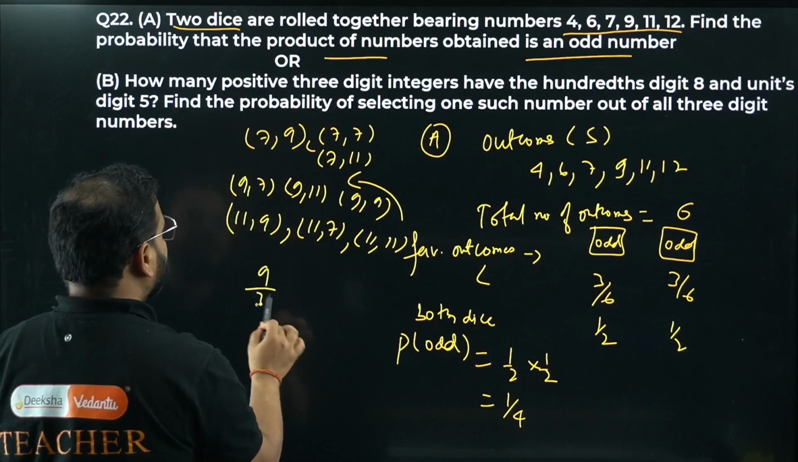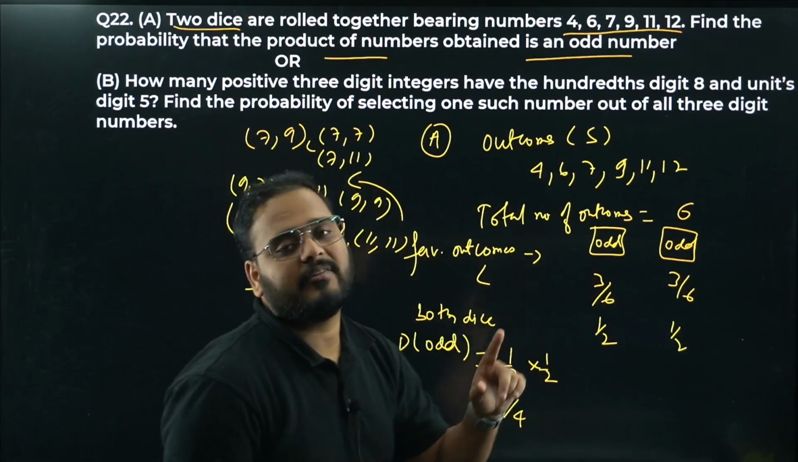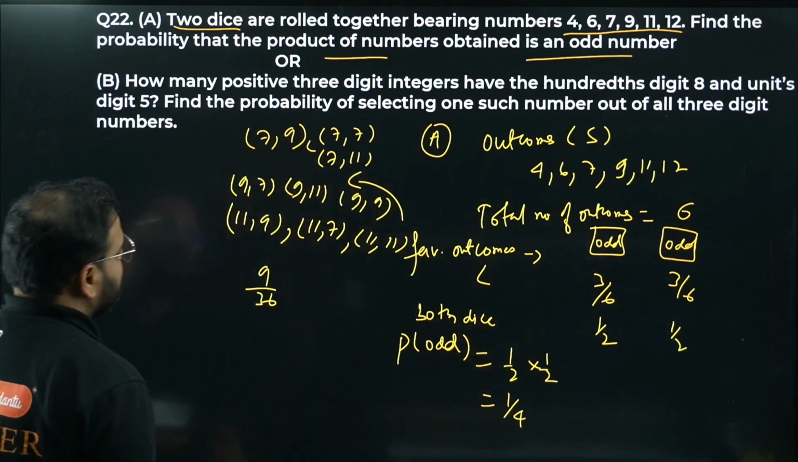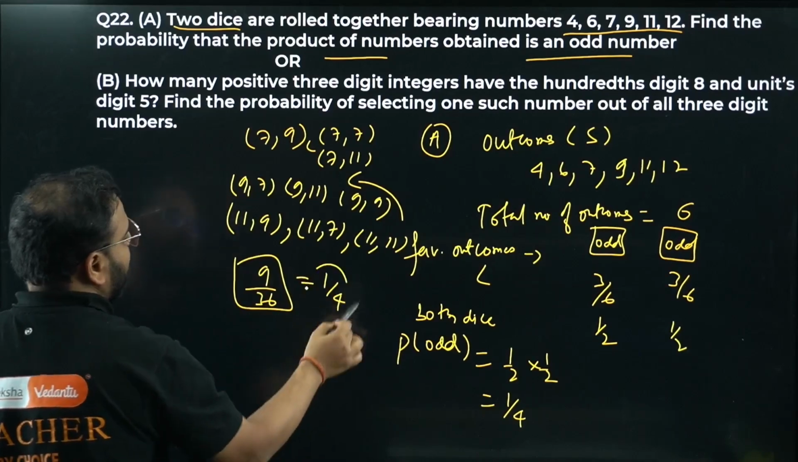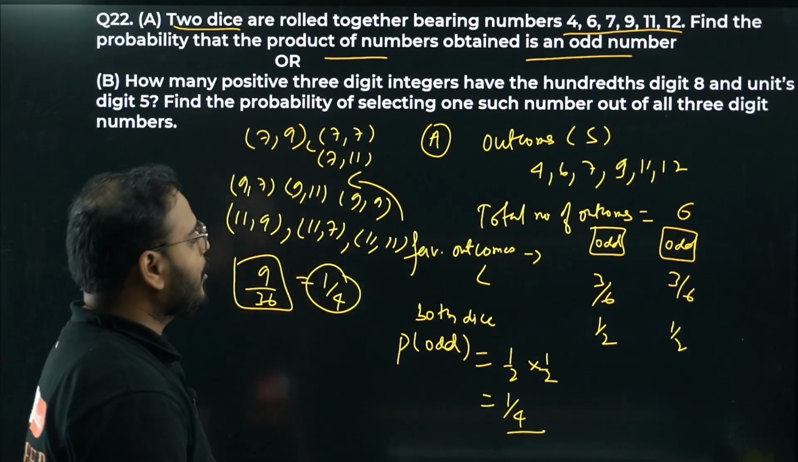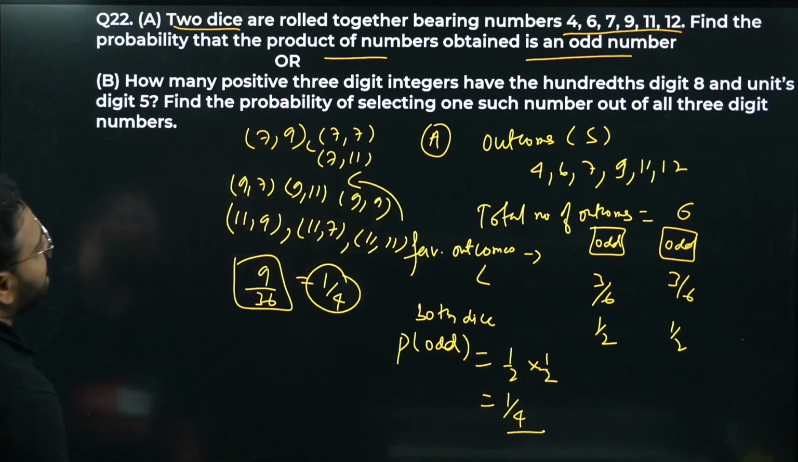Why 36? The total number of outcomes in one event is 6, and we have a total of 2 events, so 6 squared, which is 36. This is the answer, 1 by 4 only. Same thing I got over here. Two methods to solve the same question. You can use this method or that method, both of them work. Now moving on to case number 2.